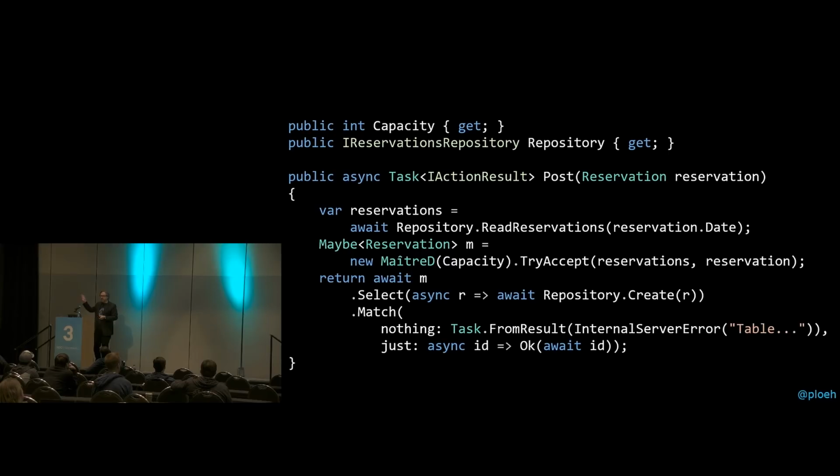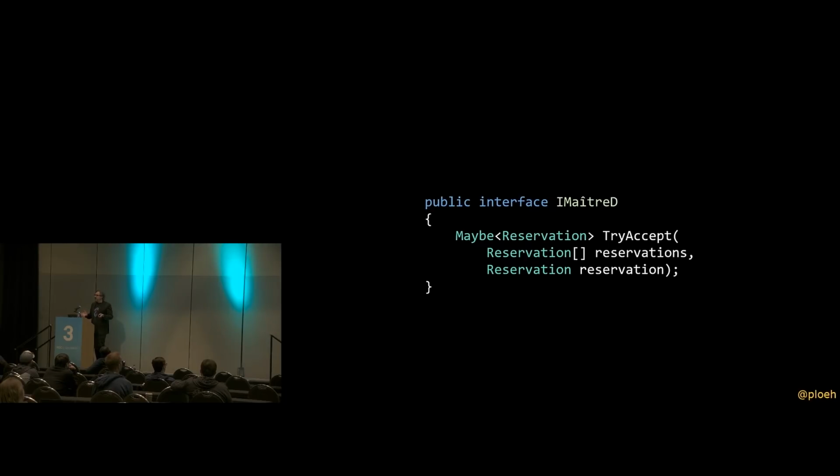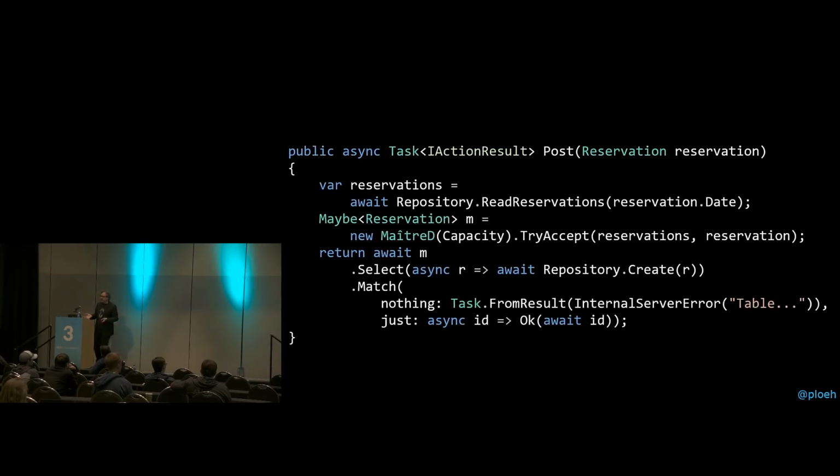So we'll just do this. We'll just create the concrete class and get rid of that dependency. That means that you no longer have that dependency in the interface. And if you consistently remove that dependency from all your code, the interface is no longer required. You can just delete the interface and move on. We still have the capability, we still have the maitre d object, but now it just no longer implements the interface. And that, again, makes the code simpler.